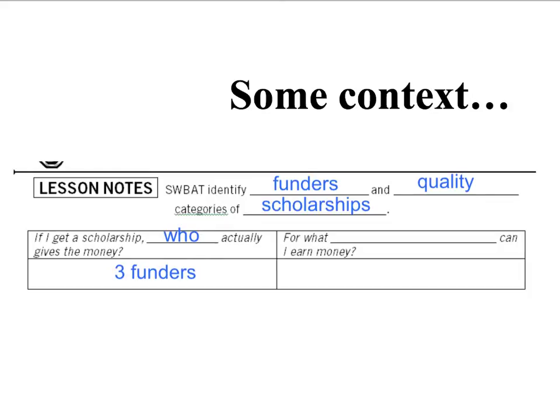We also want to know, because we know it's based on achievements, for what achievements can I earn money? So what do I have to do? If somebody's going to give me money to go to college, what is it that I have to do? There are 5 qualities that all scholarships are really based on. Some are based on one of those qualities, some are based on 2 of those qualities. I don't think there are any that are based on all 5, but they may come from 1 or 2 different categories.